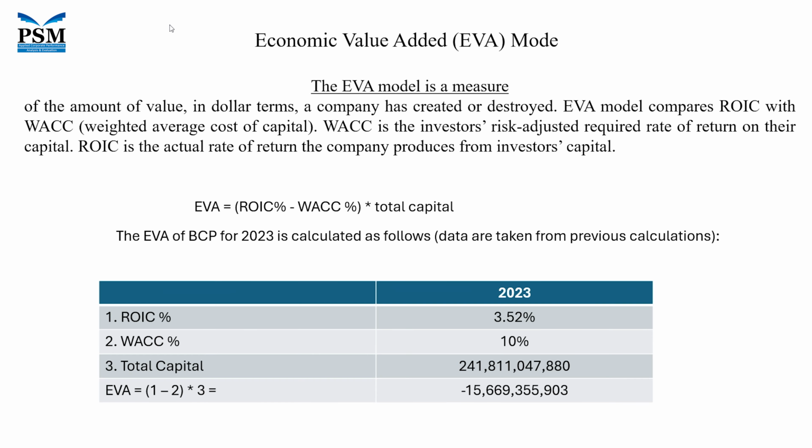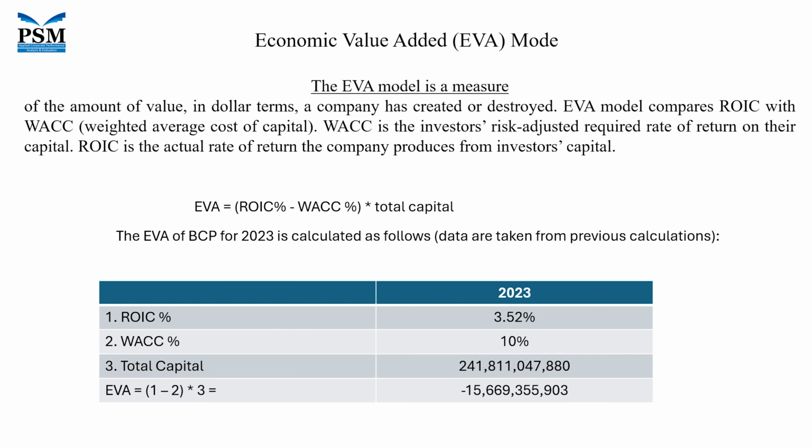In the final section of profitability analysis, we come to the model of EVA, economic value added. It is also sometimes called economic profit. Now, to take you back, our topic was profitability. We have used margin analysis. We have used return analysis. Now we are using economic value added.